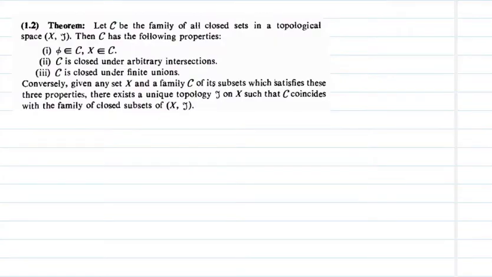Next we have one theorem, theorem 1.2. Let C be the family of all closed sets in a topological space. So what is C? C is the collection of all closed sets in X in the given topological space. Then C has the following properties. First one, phi and X belong to C. Second, C is closed under arbitrary intersection, and third, C is closed under finite unions. And the converse part we can prove later.